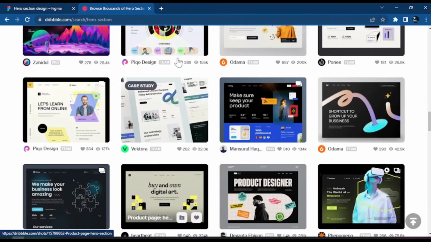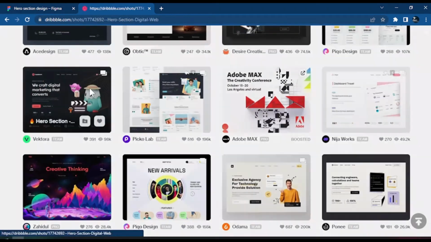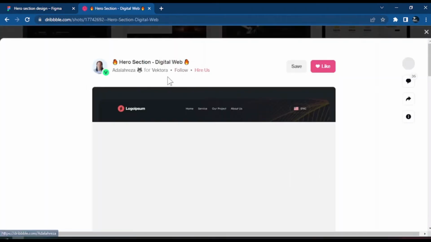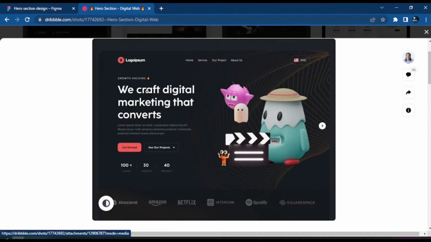So okay, I just see some nice ones. I like this one because it is dark. I like the color. Let's check it out. But this is the design we will just look at as an idea. So you have the logo, you have the menu here, and you have this language button here. I don't know if you will have this language button, but the idea is that you have your image, right? And you have these buttons here. This kind of buttons, we call them CTA, or call to action. Okay, call to action. That just means if you want a person to click on it, this CTA is supposed to be different. It's supposed to catch people's attention. Now, what you are supposed to think as a designer.